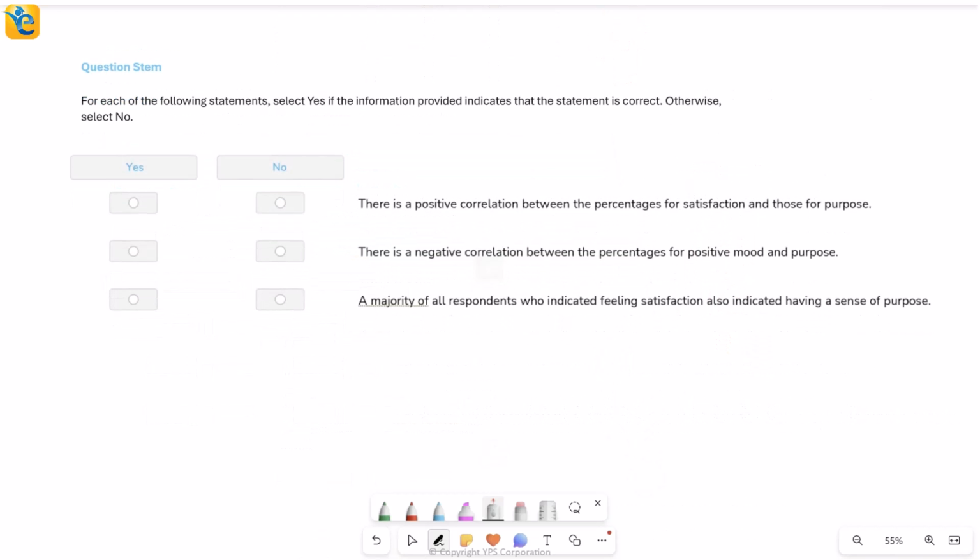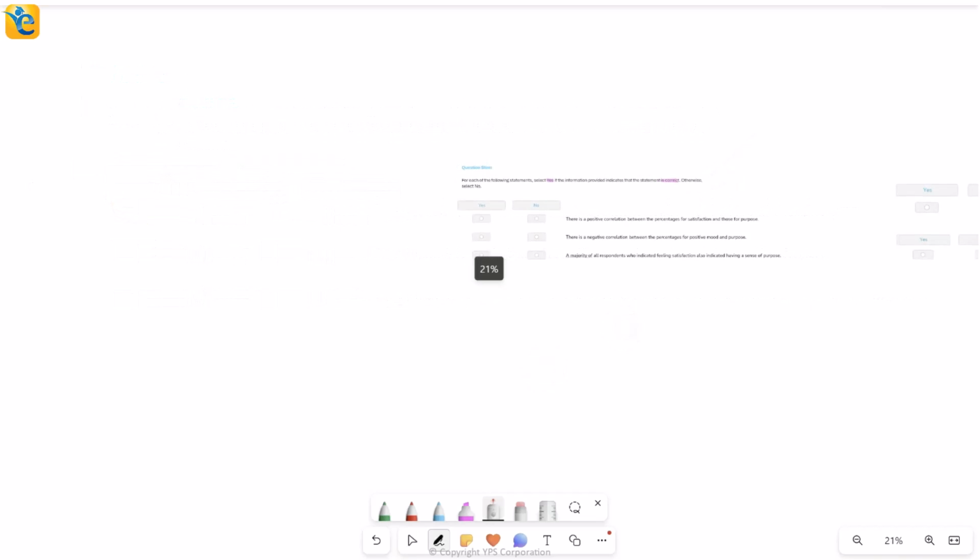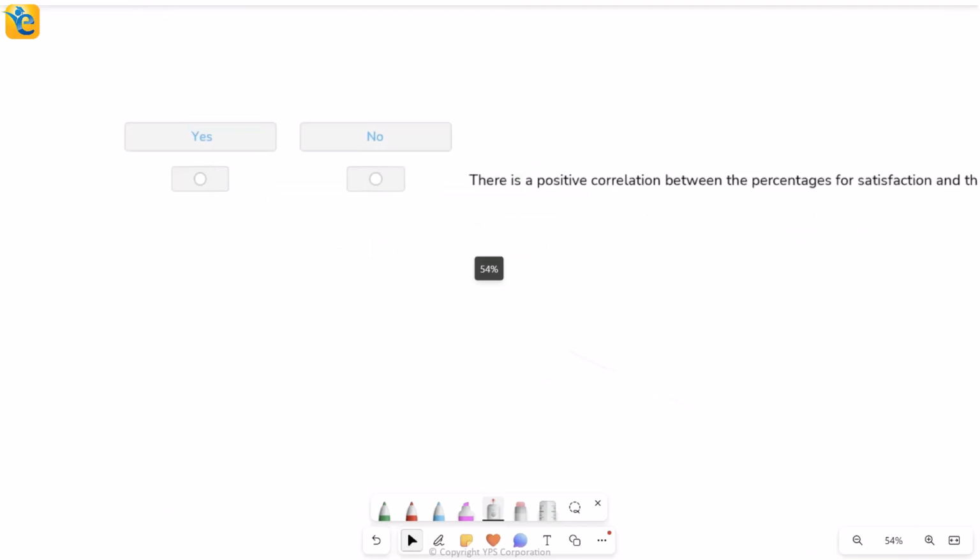So here is our question. It has 3 statements, and you want to select yes for the statement which is correct based on all the information. So it must be true, then you select yes, otherwise you select no. So I'm going to look at these statements one by one. If you see the first one separately, let's see here.